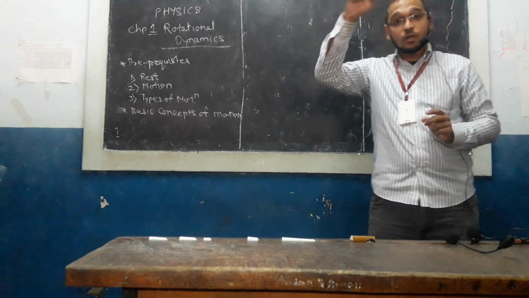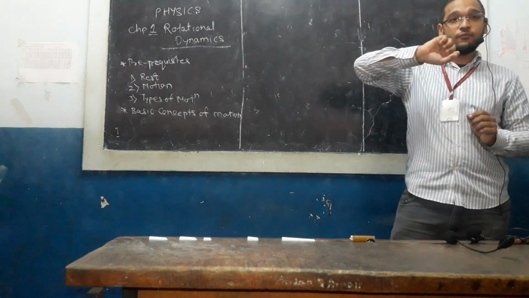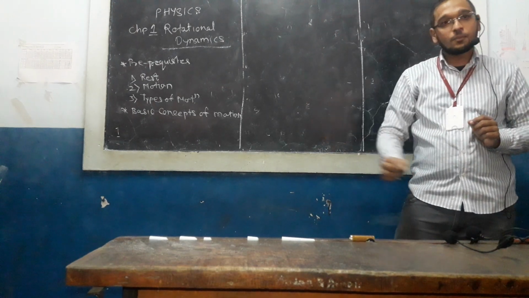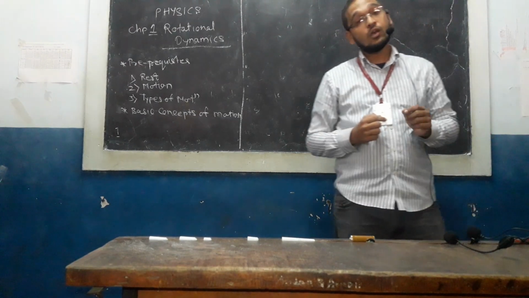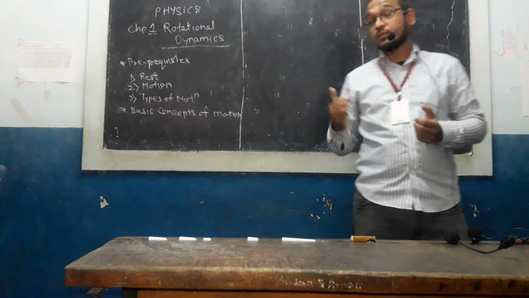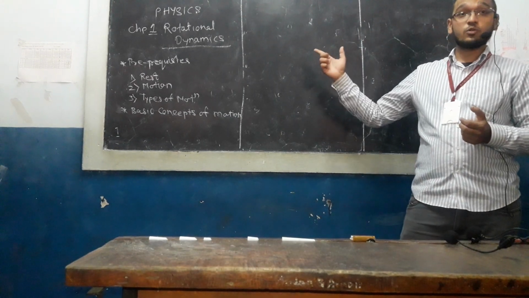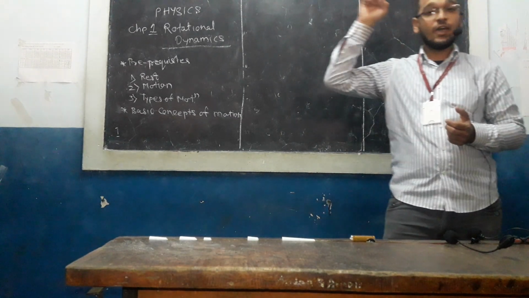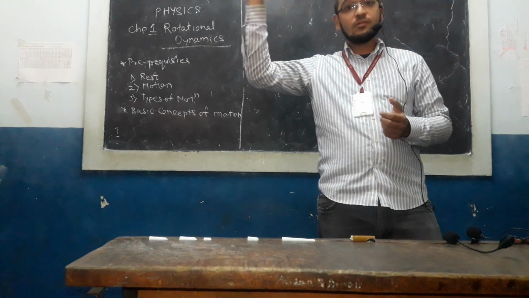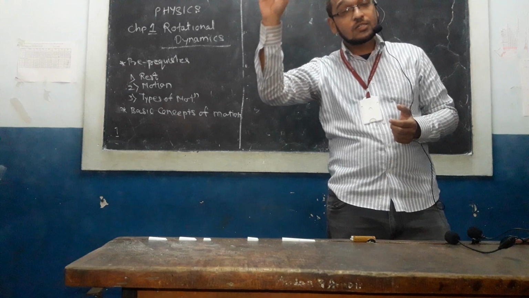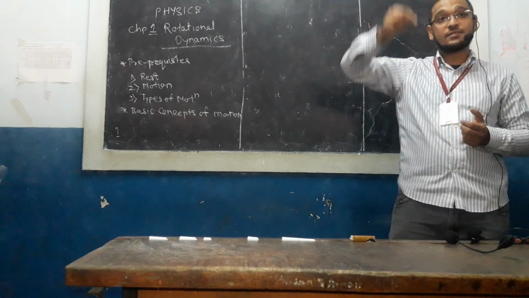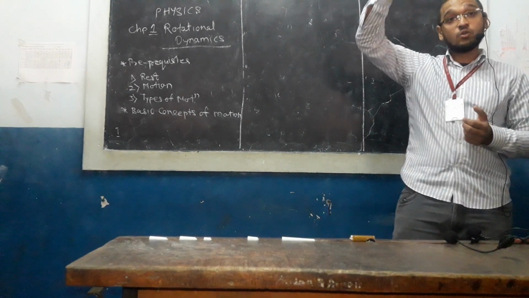Then circular motion, that also we have learned. If the object is moving in a circular path along the circumference of a circle, then we say that it is circular motion. Then next is rotational motion. If you see a ceiling fan, the blades of the fan rotate in a circular motion, but the rotation is along a fixed axis, that is a rod which is hung to the ceiling.